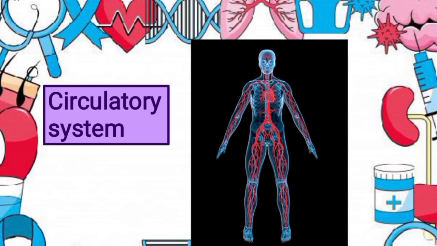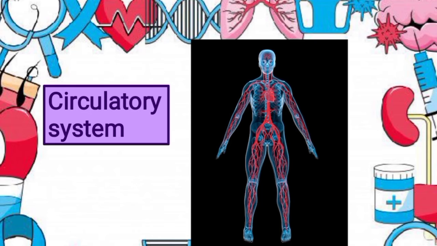Now let's understand the human circulatory system. It is the body system that moves blood around the body, and it is made up of three organs: heart, blood and blood vessels. So let's understand heart, blood and blood vessels in detail.